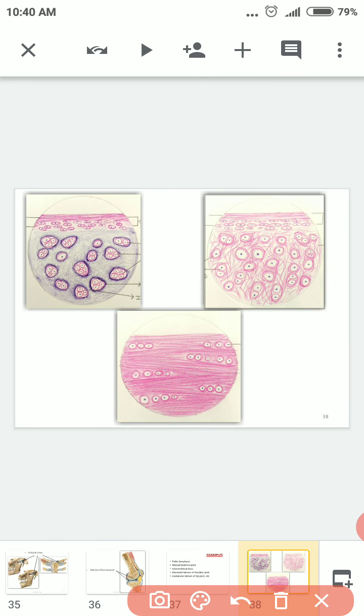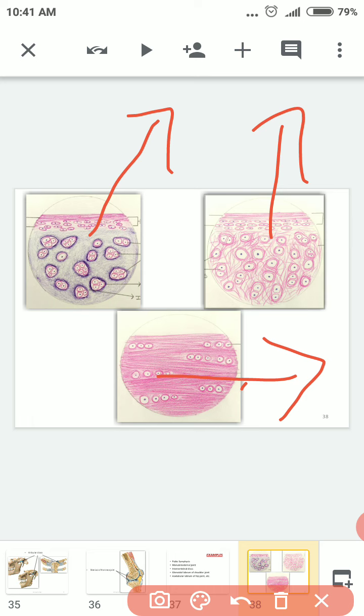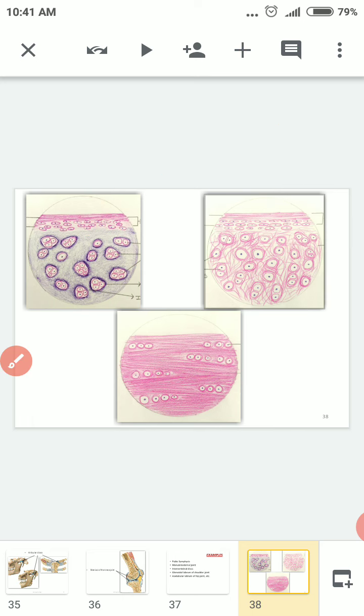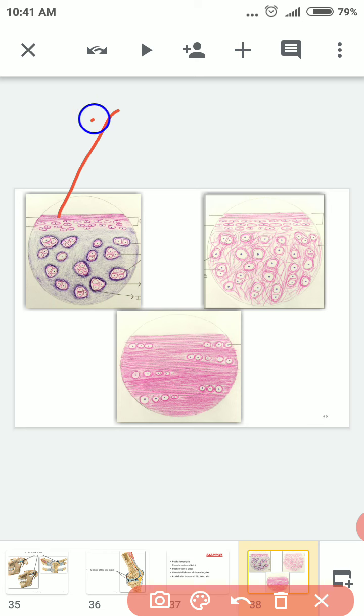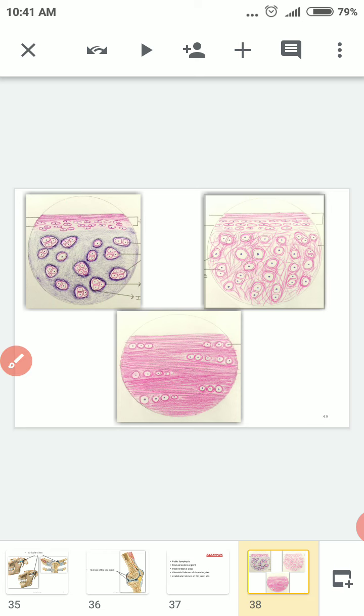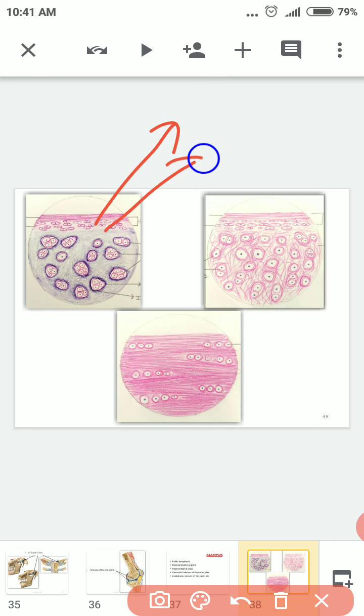This is just to revise the class. Cartilage is of three types: hyaline cartilage, elastic cartilage, and white fibrocartilage. In hyaline cartilage, you have seen perichondrium is present. In elastic, perichondrium is present. Here, no perichondrium. The perichondrium is arranged in two layers, outer fibrous layer and inner cellular layer.